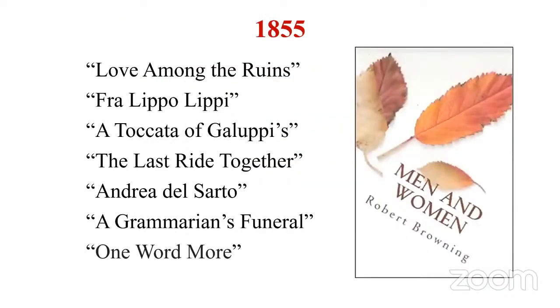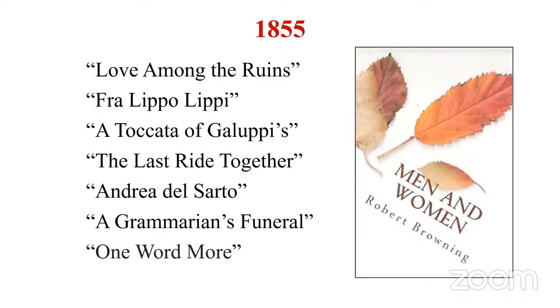Then when we think of Robert Browning, his famous poetry collection, Men and Women, was published in 1855. So these are some of the famous dramatic monologues in this work. Next time, if there is a question from this work, then we could expect something from this list. Number 1, we have Love Among the Ruins, then Fra Lippo Lippi.